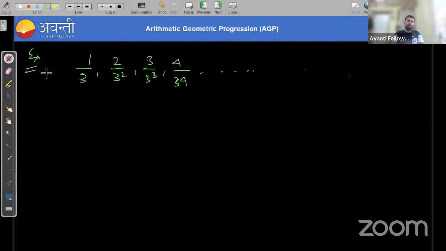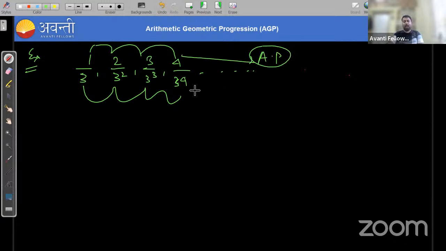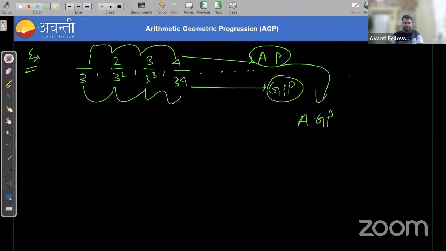So you can see here all the numerators are in arithmetic progression and all the denominators are in geometric progression. That's why it is called an AGP or arithmetic geometric progression.